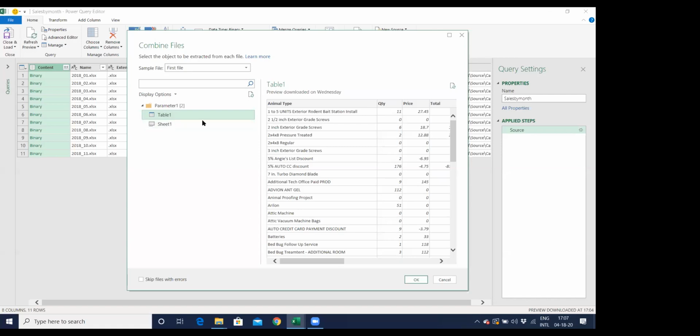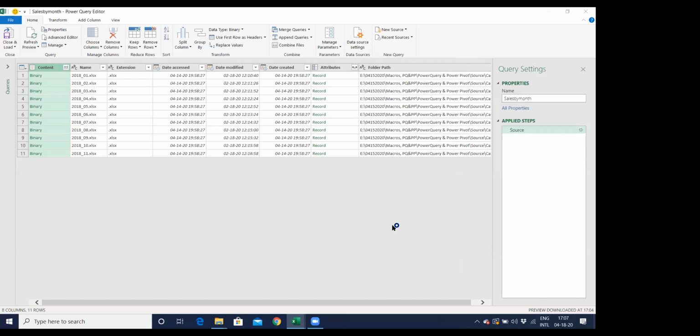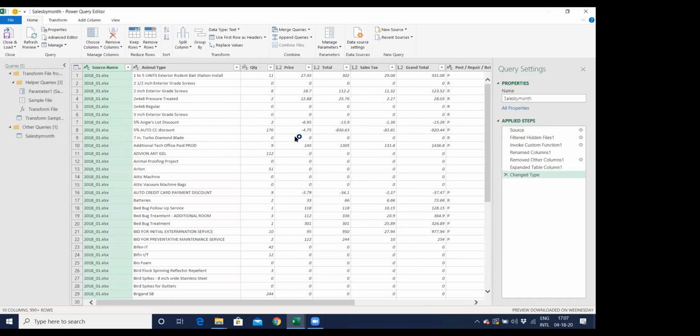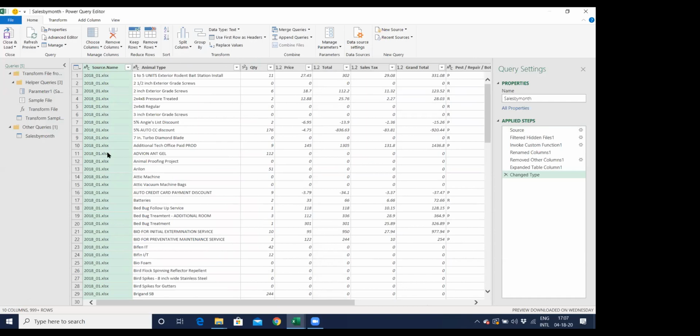So in this case, we are using table, and I hit OK. As soon as I do that, it will start working. Now this is going to take a while. It's evaluating the query, and it is creating this as a table. Watch, the entire table is created with Table 1.